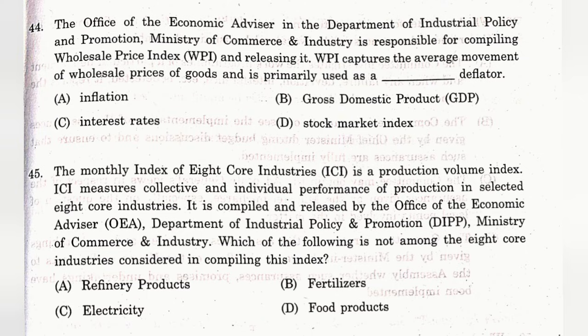Which of the following is not among the 8 core industries considered in compiling this index? The answer is D. Food products. Food products are not included in this specific index.